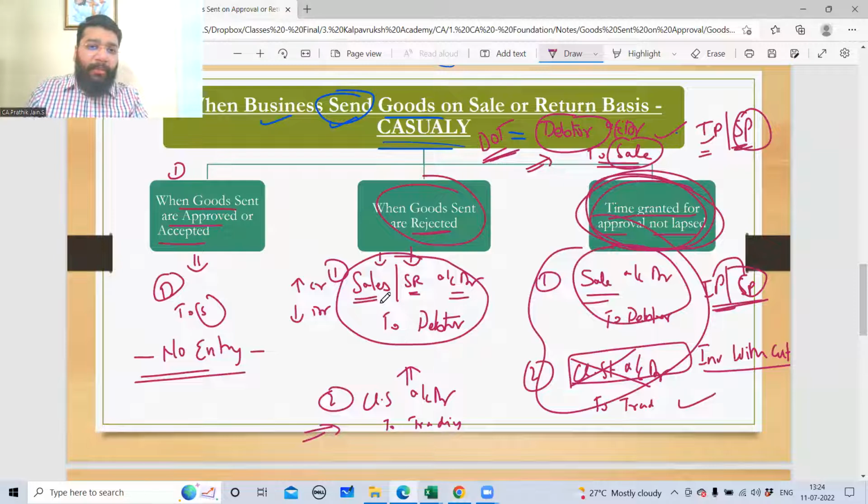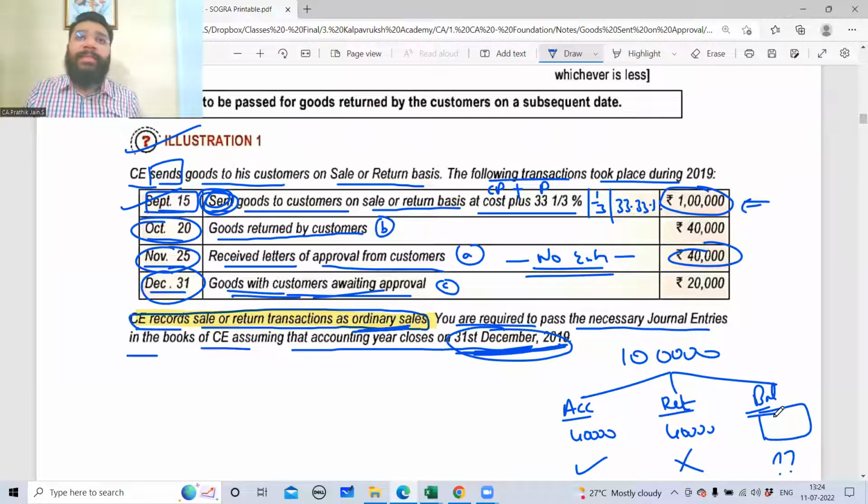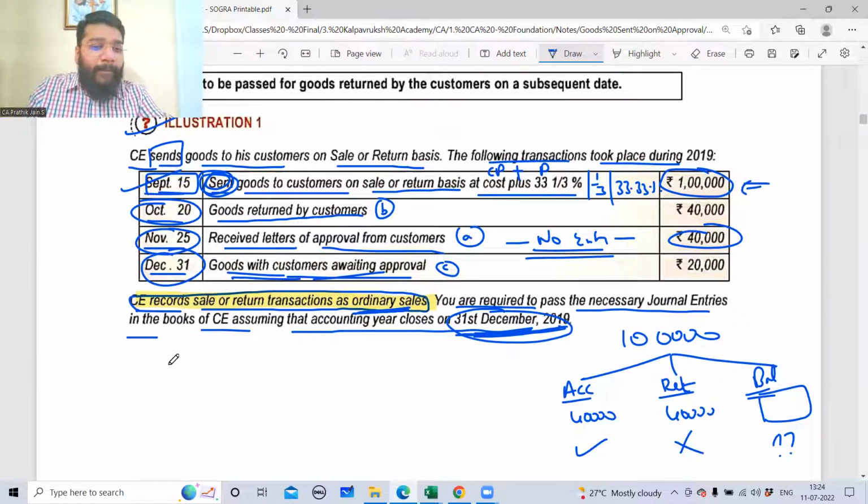Now, here what is happening, guys? 20,000 worth of goods is balanced. No acceptance has come. So I have to reverse the entry. What will be the reversal entry?